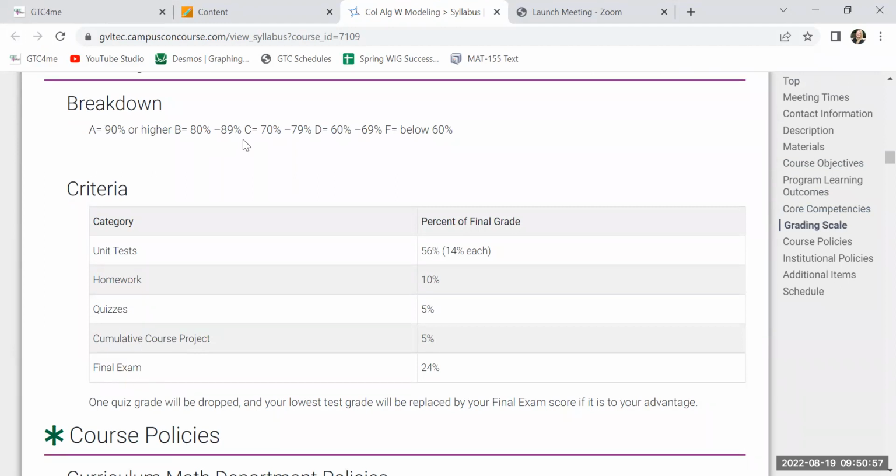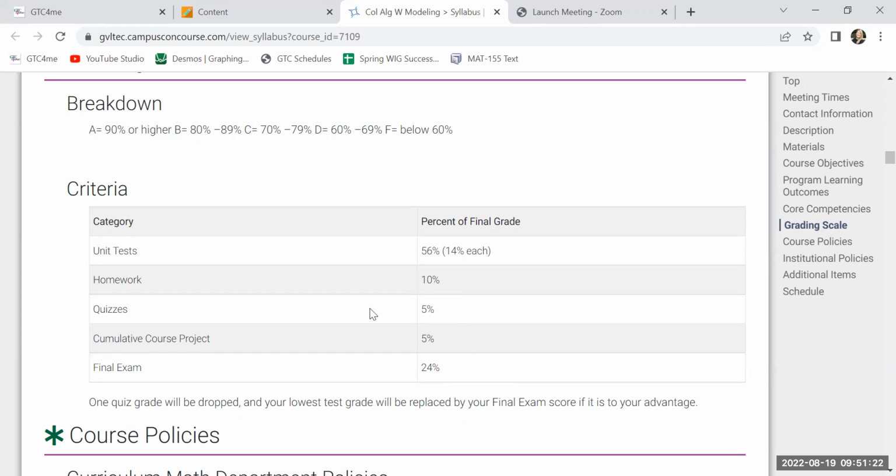It's the standard 90, 80, 70, 60 scale for grades, just like the rest of the college. Your grade is determined based on these criteria, okay? You're going to have 4 unit tests. Each of your tests counts for 14% of your grade. Your homework counts for 10%. Your quizzes count for 5%. Your course project counts for 5%, and your final exam is 24% of your grade.